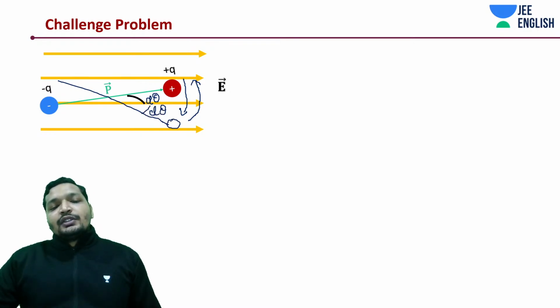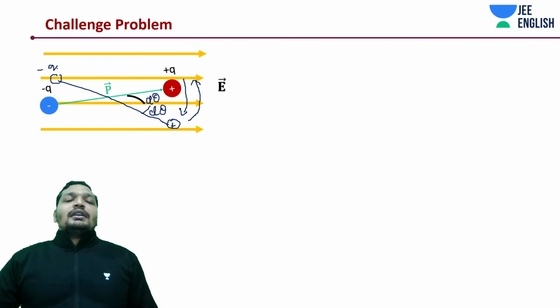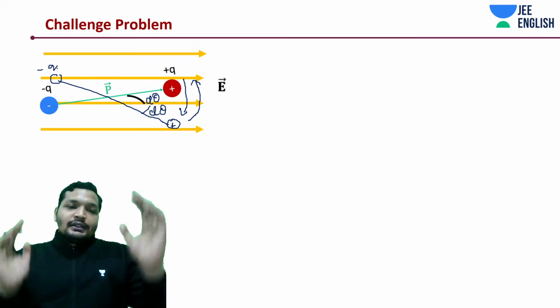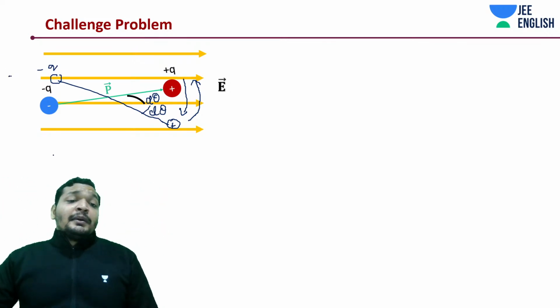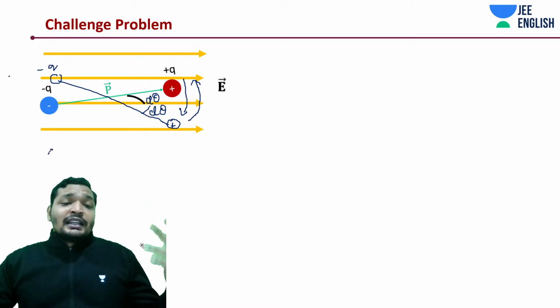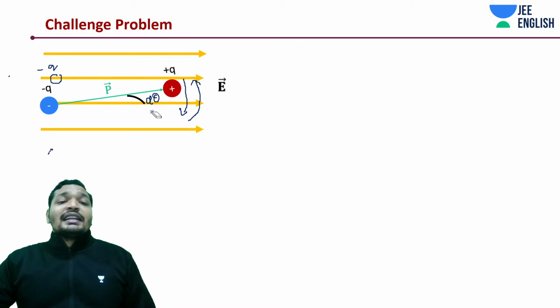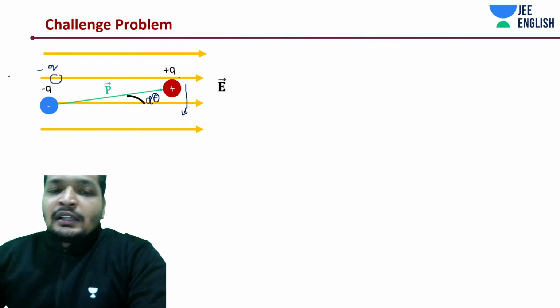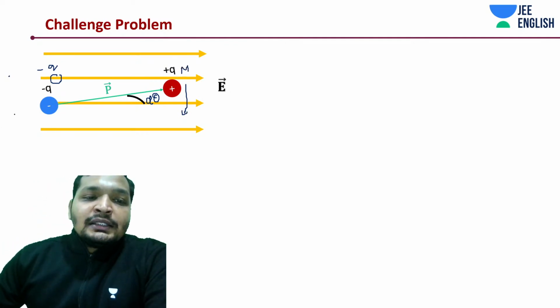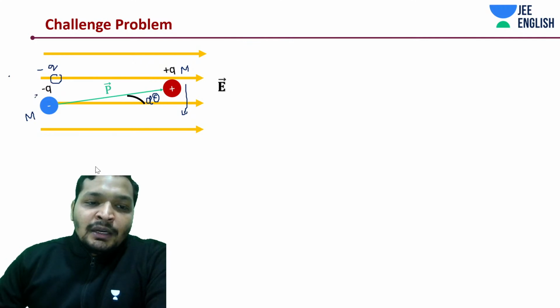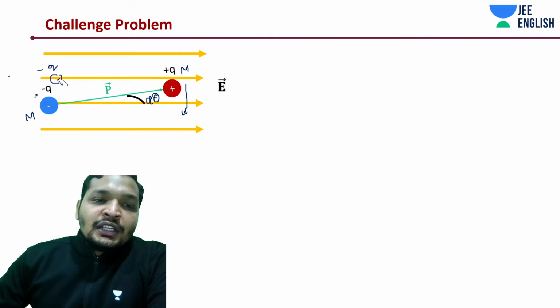Again, this will be the plus q. This will be the minus q charge. It might look different, but this is how it rotates. If you remember, we drew this for the oscillating dipole. This is that oscillating dipole, guys. First of all, it's calculated for a small angle d theta. This is mass m, this is mass m. Both have masses m, both have the same amount of charges.